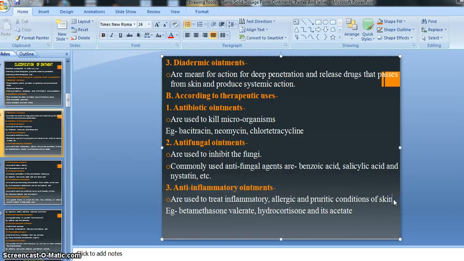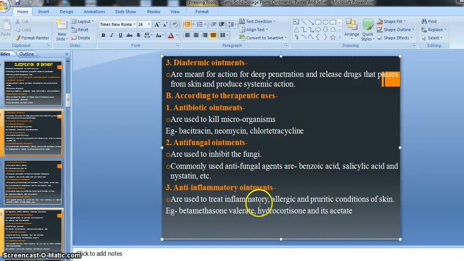If we get an allergy, redness, or rashes on our skin, or pruritic, meaning itching, right? Pruritic means itching. If we get itching on our skin, it is called pruritic.